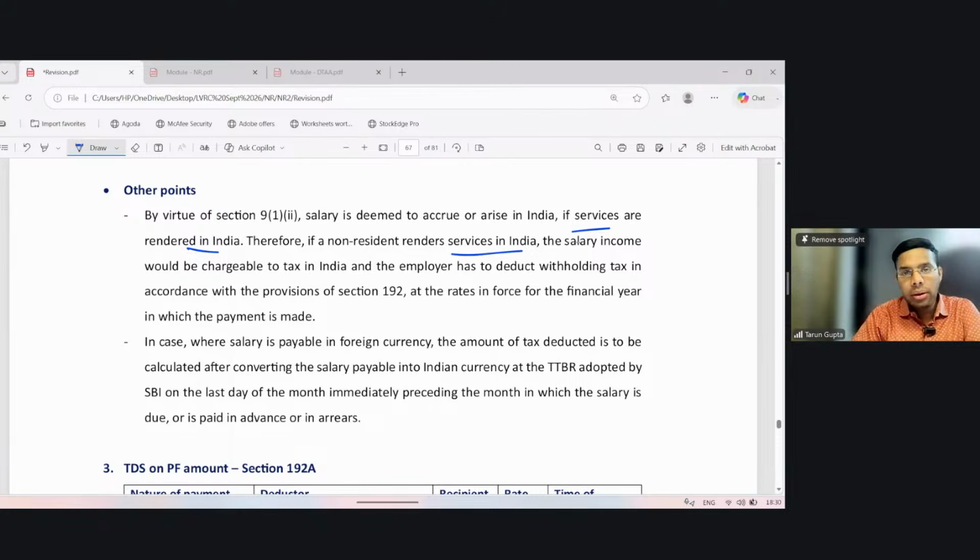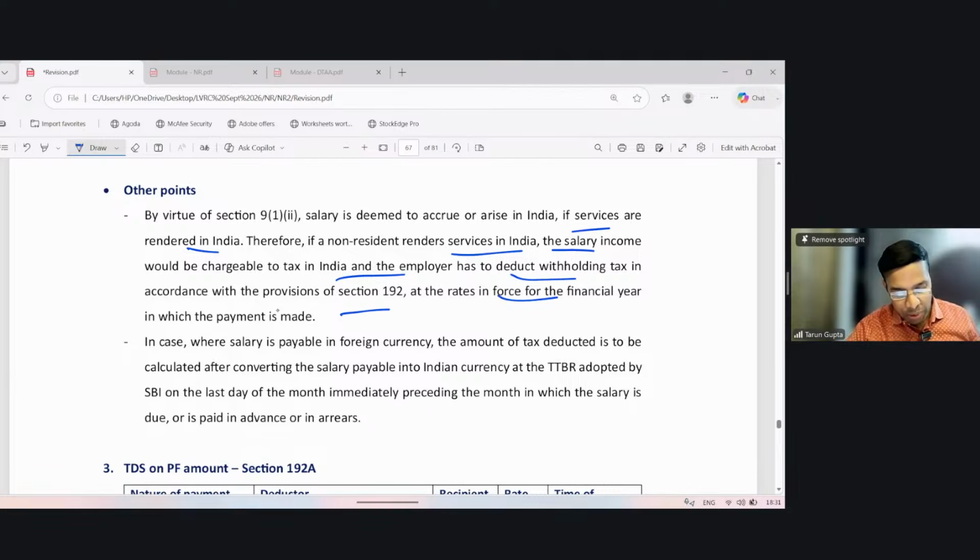Therefore, if a non-resident renders service in India, the salary income will be chargeable to tax in India on the basis of actual accrual or arise, and the employer has to deduct withholding tax in accordance with the provision of section 192. Because even if payment is made to an NR, but the payment nature is salary, then tax is deducted under section 192, otherwise 195. And the rates in force are those for the financial year in which the payment is made.